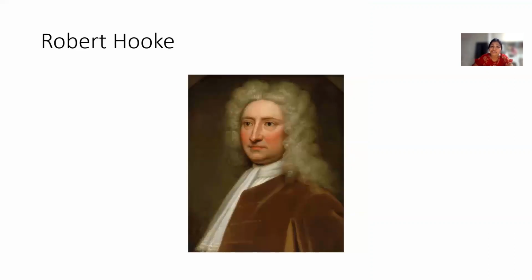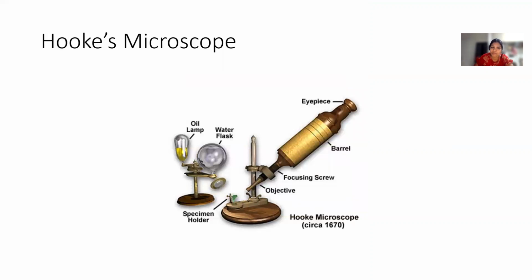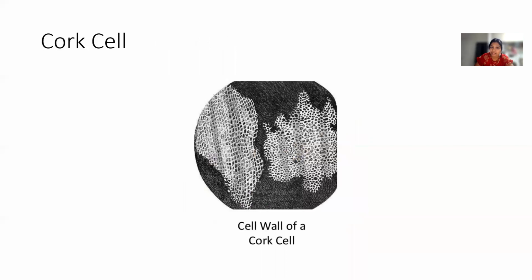In 1665, an English scientist, Robert Hooke, used a primitive microscope and investigated a thin slice of cork. He observed that inside the cork, so many compartments are there, with a box-like structure.